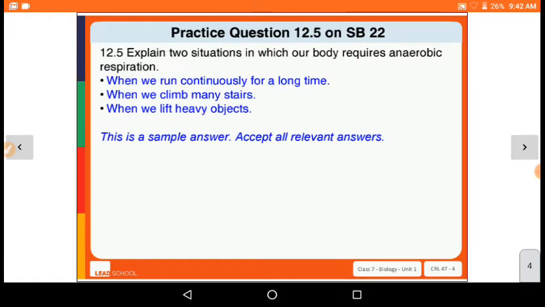Fifth question is: explain two situations in which our body requires anaerobic respiration.